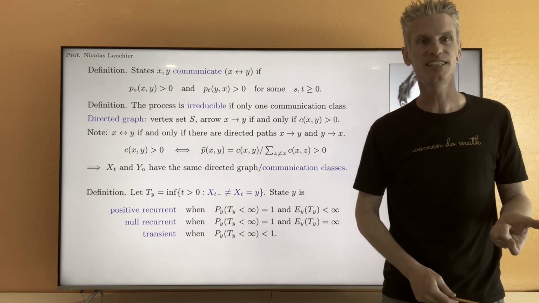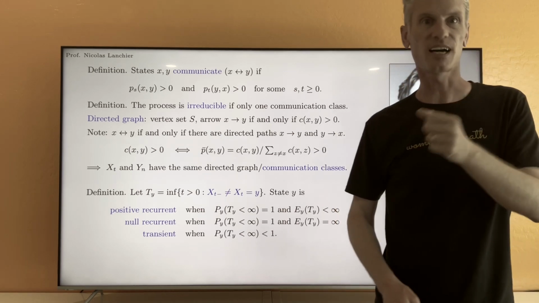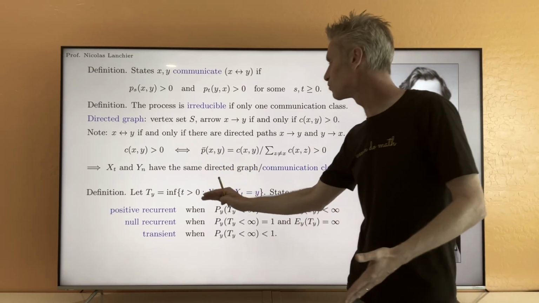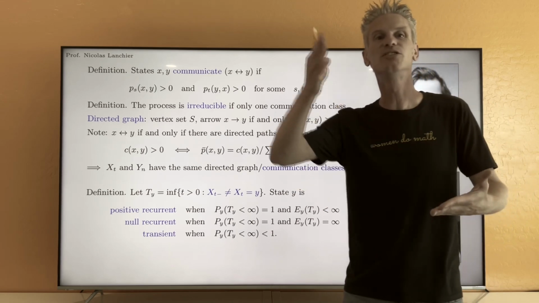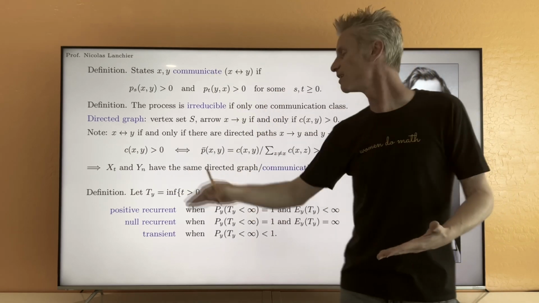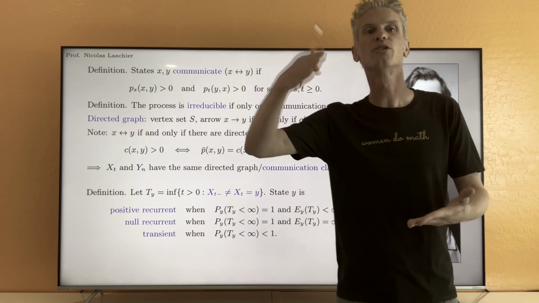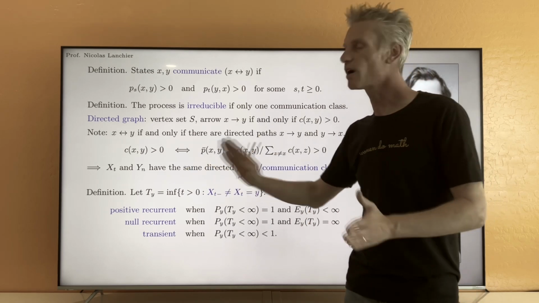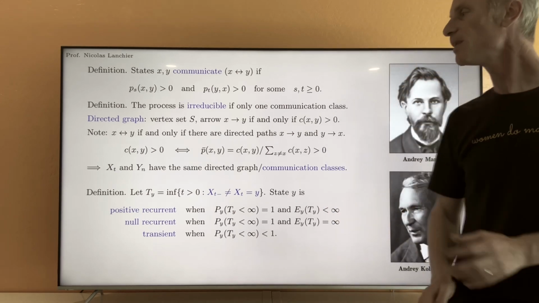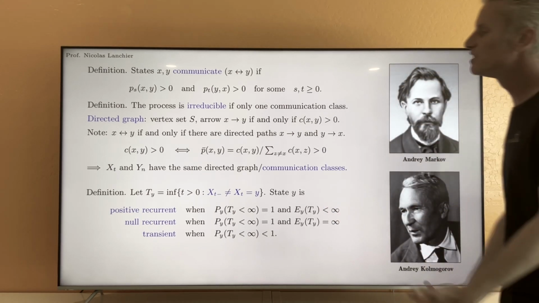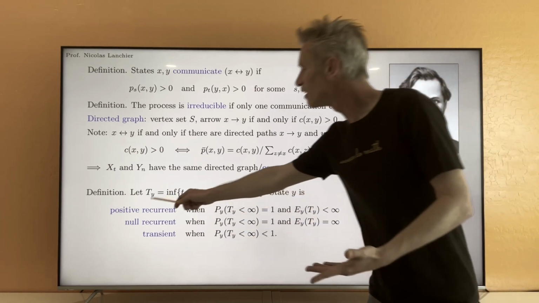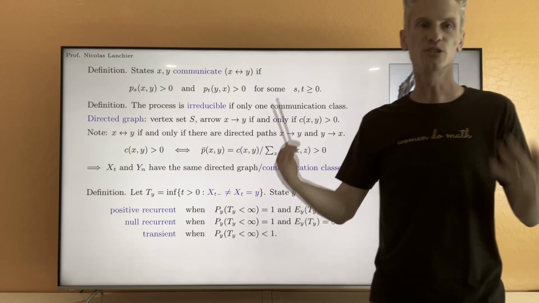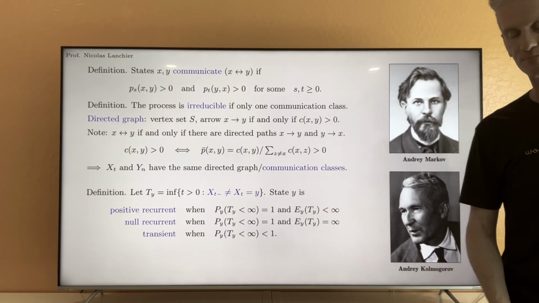The definition is slightly different than in discrete time, because in discrete time, starting from state y at time 0, you can be at the next time step somewhere else, while here, because there is no next time step, slightly before time 0, you are still in state y. That's why we need to change slightly this definition. Except for that, using this new definition, you can define positive recurrence, null recurrence, and transience the same way as for discrete time Markov chain.